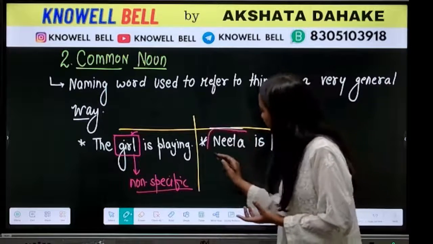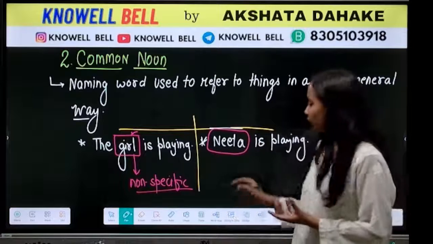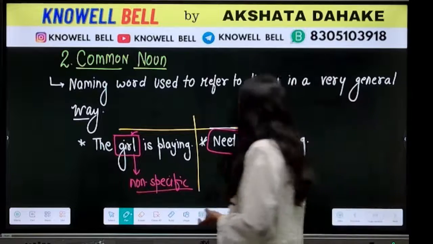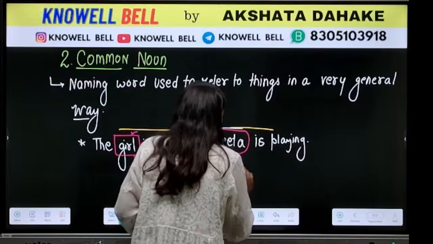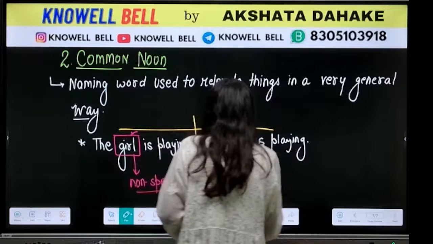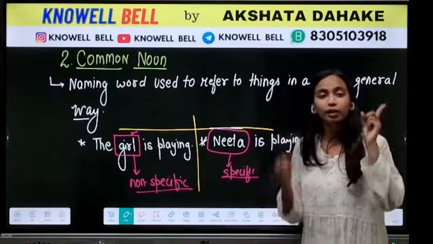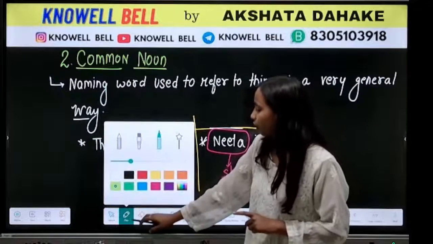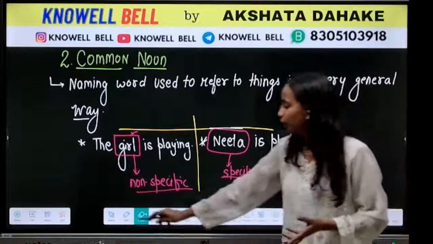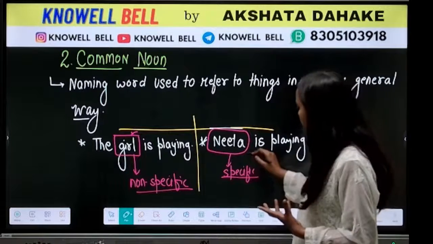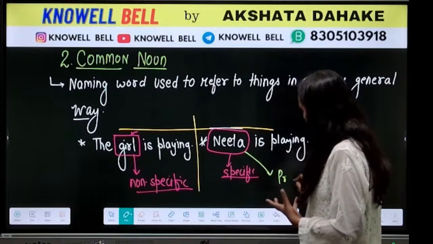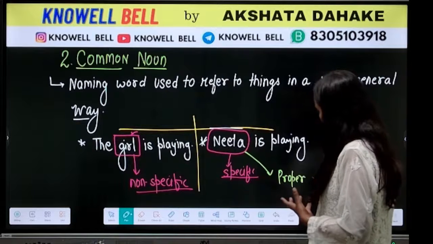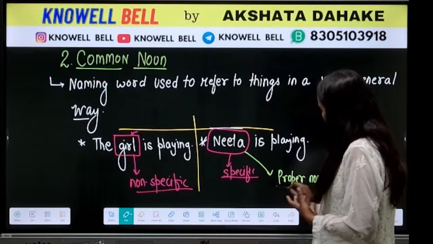But the moment you are taking the name Neeta, okay, what happened? We became specific. यहाँ पे क्या हुआ? We became specific or particular. Like we are talking about this one girl named Neeta. So what is the difference here? When we are saying Neeta, we became specific. So Neeta will be what? Neeta will be a proper noun.